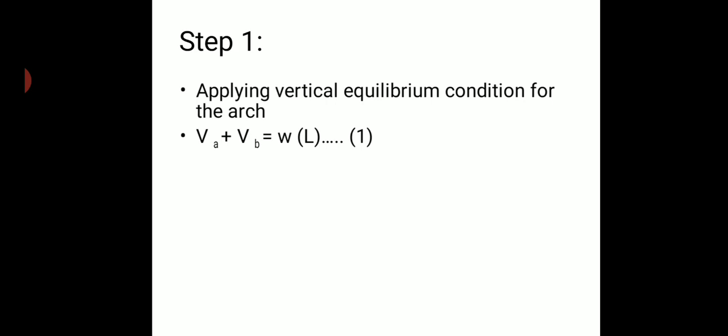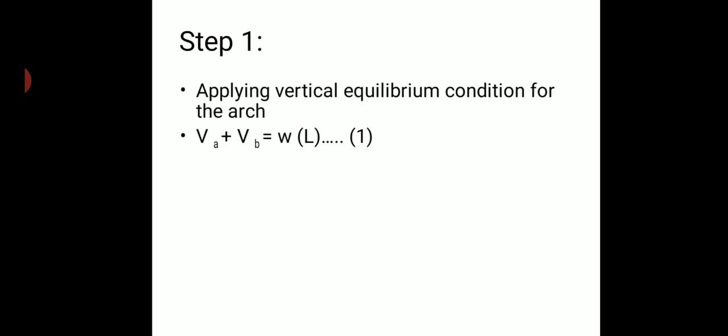And W is the external loading which is acting in the downward direction at a span of L. Therefore, it is considered to be negative, and I have considered upward going forces as equal to downward forces. Therefore, VA plus VB is equal to W, the UDL, which is in kilonewton per meter, multiplied with the span to which the load acts. So it is W per meter, so convert that into kilonewton.